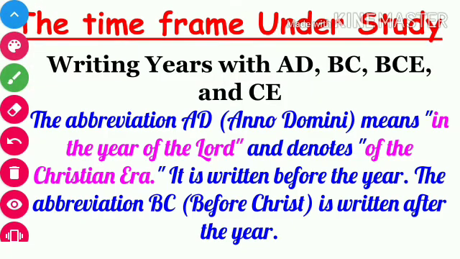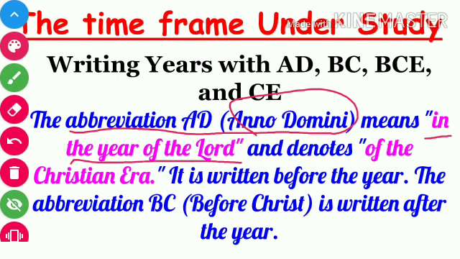The time frame under study. Writing years with AD, BC, BCE and CE. The abbreviation of AD is Anno Domini, meaning in the year of Lord Christ, and denotes the Christian era. It is written before the year.